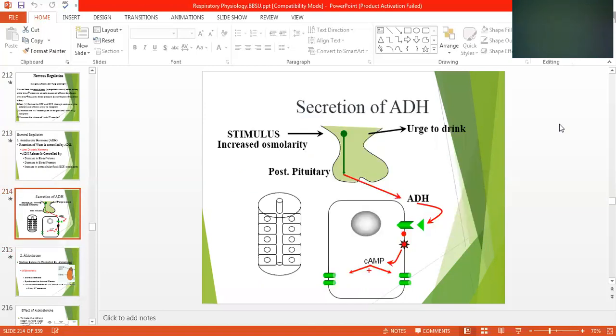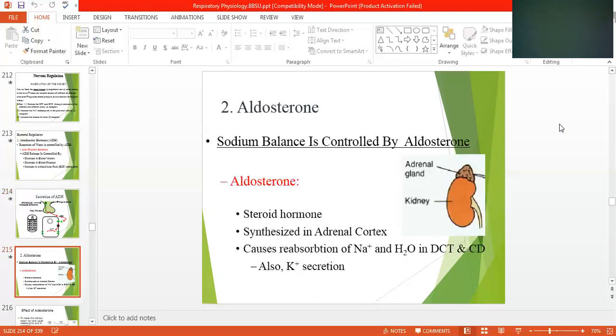Then we have shown you over here that there is a secretion of antidiuretic hormone from the posterior lobe of the pituitary, and the urge to drink. This causes thirst, प्यास जिसे कहते हैं, प्यास लगती है, और एडीएच वहां से रिलीज होता है, एंटीडायरेटिक हार्मोन.